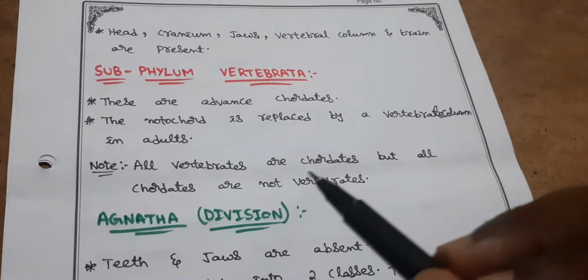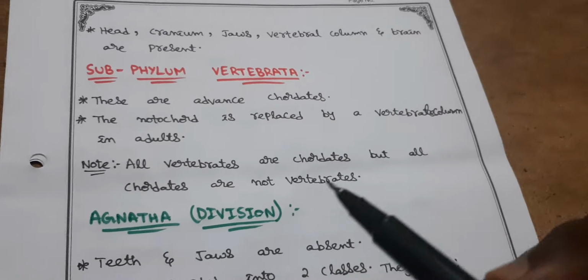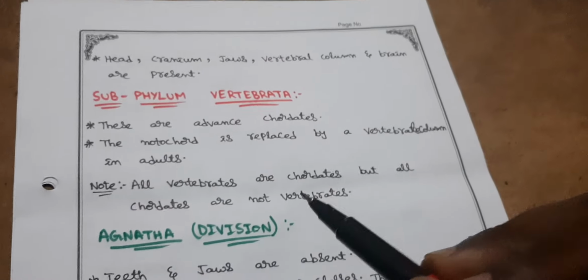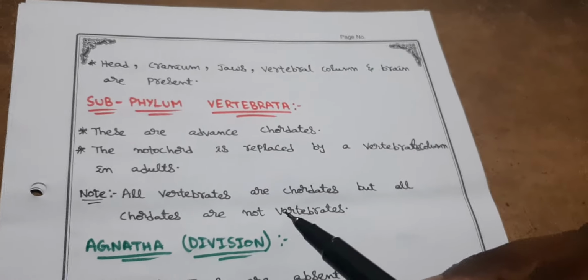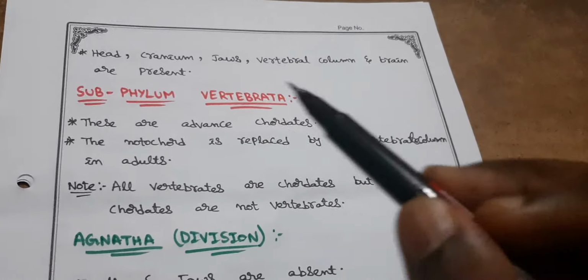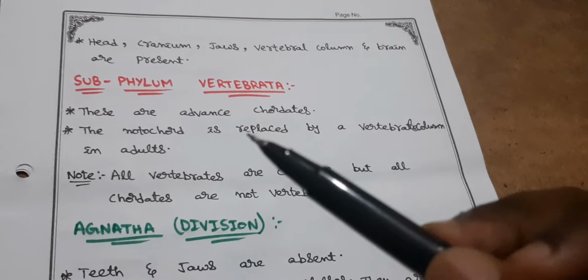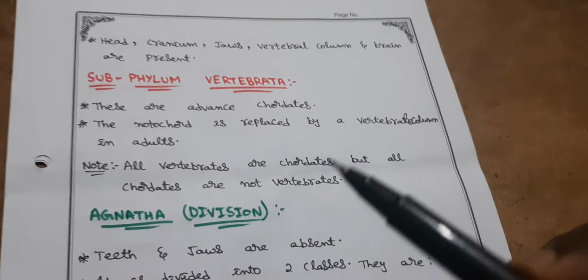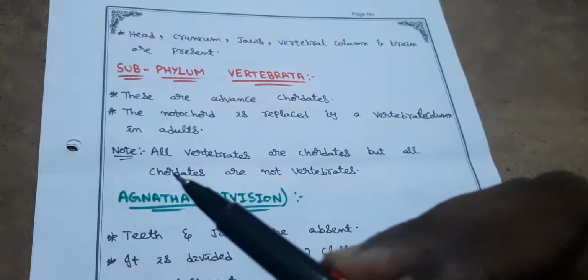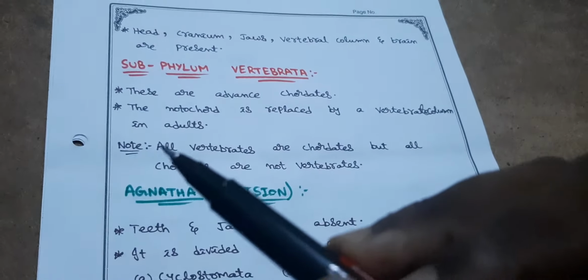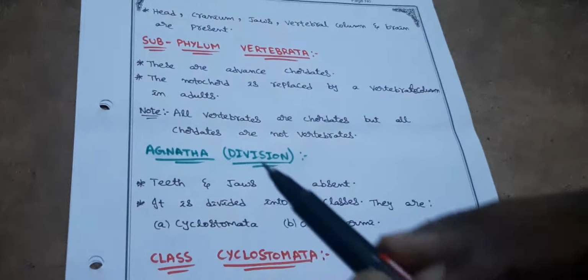Note, all vertebrates are chordates, but all chordates are not vertebrates. This is 100% right. Because all vertebrates come under chordates, but all chordates do not come under vertebrates. Remember this point. It is important in some of the competitive exams.